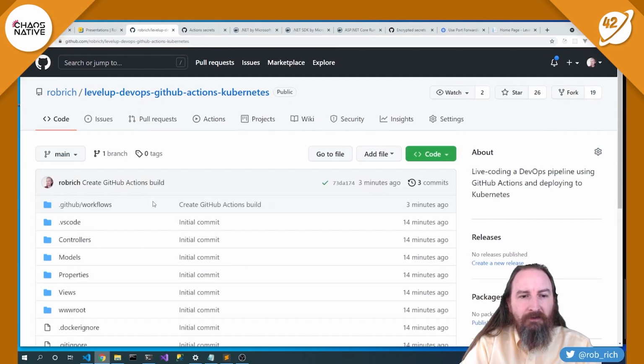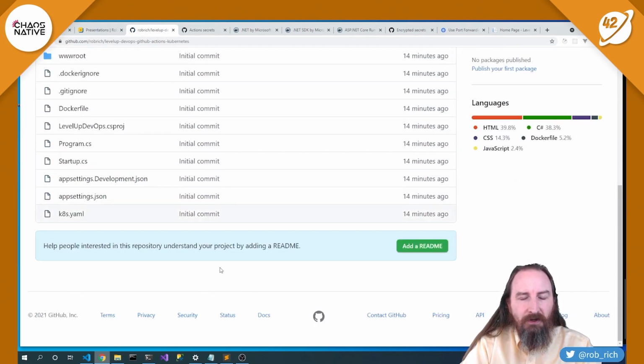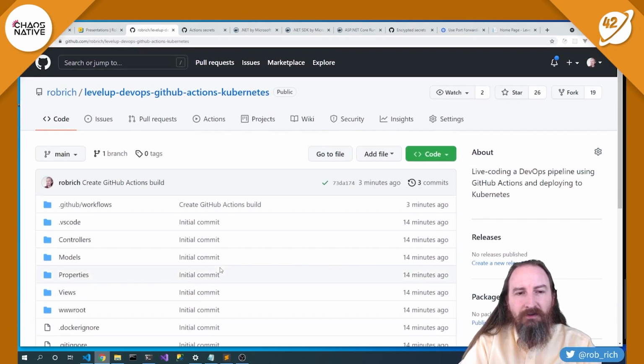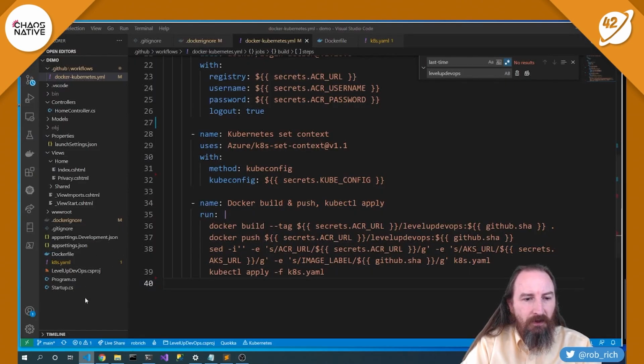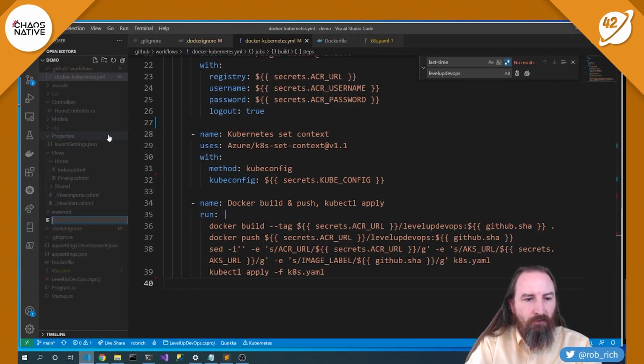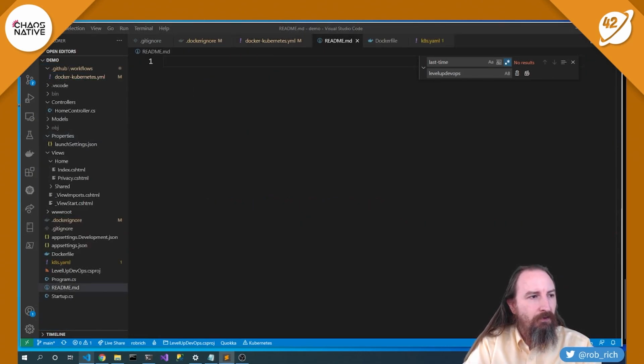It could be nice if we built a README here, and we did skip over pull requests, so let's come back to that. Now, first up, let's build a README. I'm going to build a readme.md, and let's go grab some content for that README.